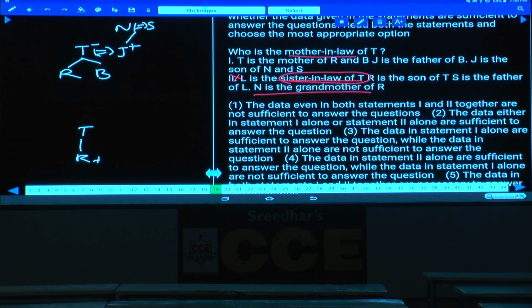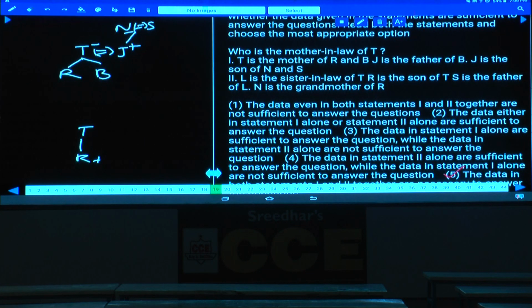Now, why is statement 1 alone not sufficient? Because we could not determine the gender. In the second one it is clearly given that N is the grandmother, so N is a female. As N is a female, yes, I got the answer. And how did I get the answer? Only by combining these two statements. The data in both the statements is required, that is choice 5.